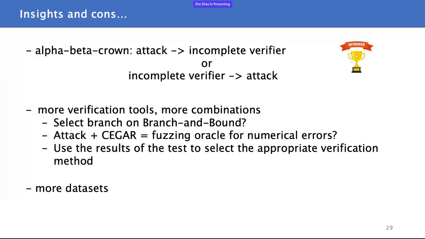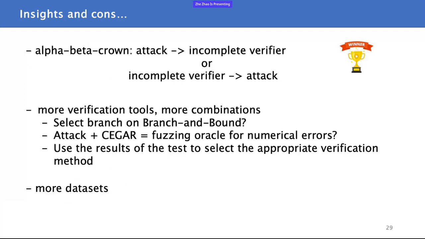So I think that's all of our algorithms and experiment results. I hope our method is easy to understand. Finally, I would like to share some insights from the experiment. Alpha Beta CROWN is the winner of the last 2 years' neural network verification competition. It uses a simple combination of testing and verification.